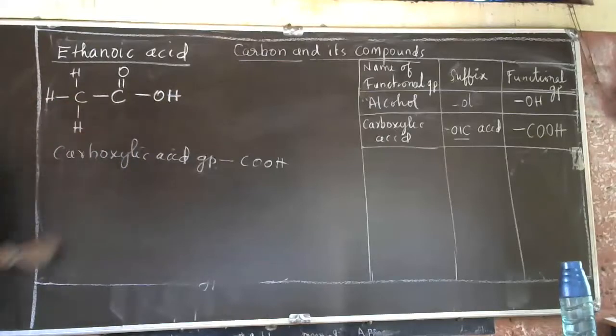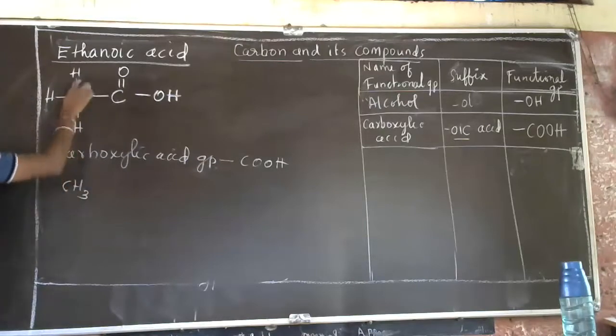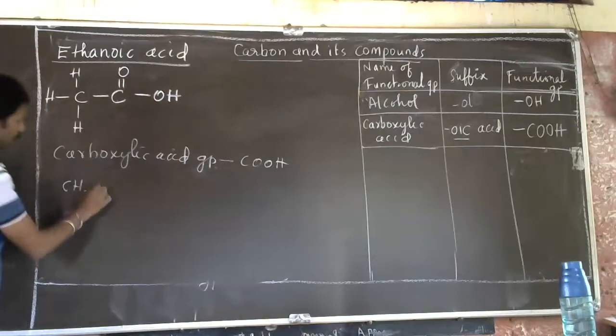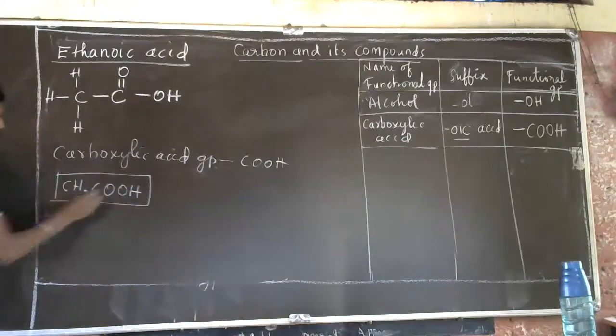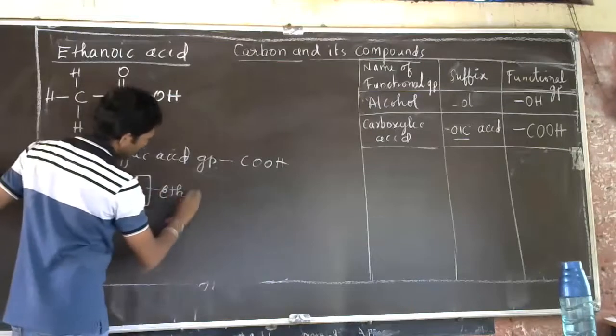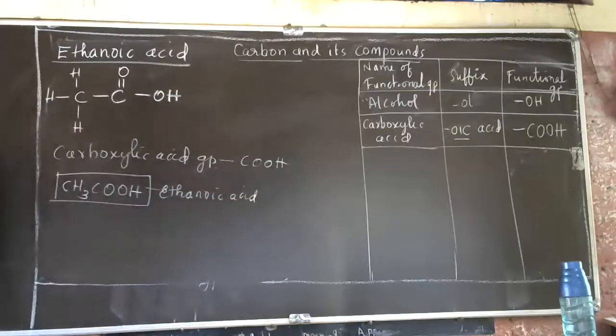Two carbons are there. So how to write this? CH3, then COOH. This is the molecular formula for ethanoic acid. This is how to write the molecular formula and structural formula for the carboxylic acid group.